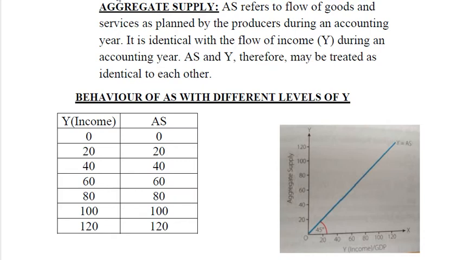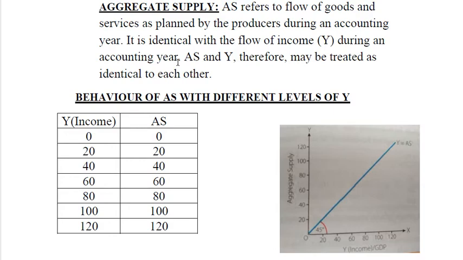The second concept of this chapter is aggregate supply. Aggregate supply refers to the flow of goods and services as planned by the producers during an accounting year. That means the sum total of all the goods and services that producers are planning to produce in an accounting year and that will flow in the economy is called aggregate supply. It is identical with the flow of income during an accounting year.